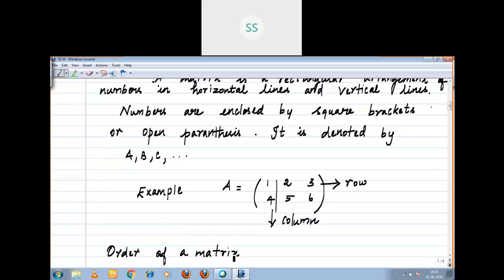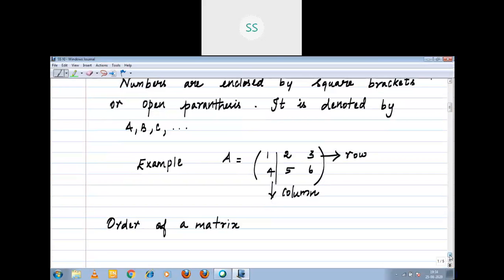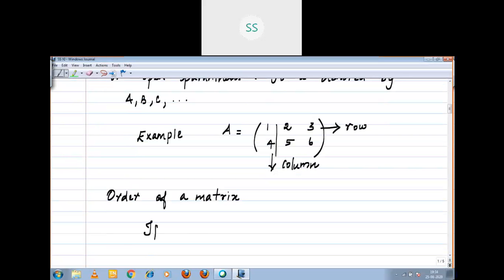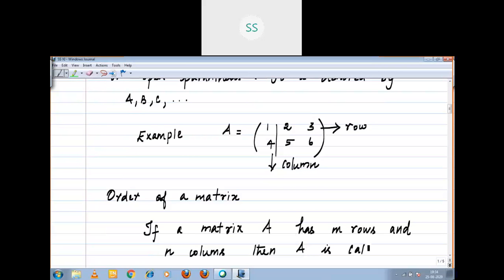If a matrix A has m rows, meaning horizontal lines, and n columns, meaning vertical lines, then A is called a matrix of order m by n.